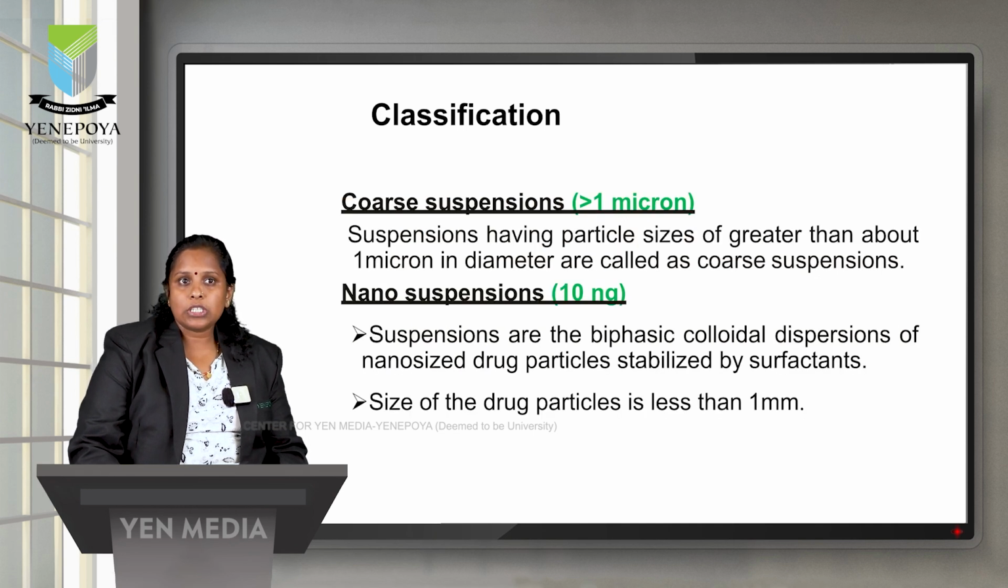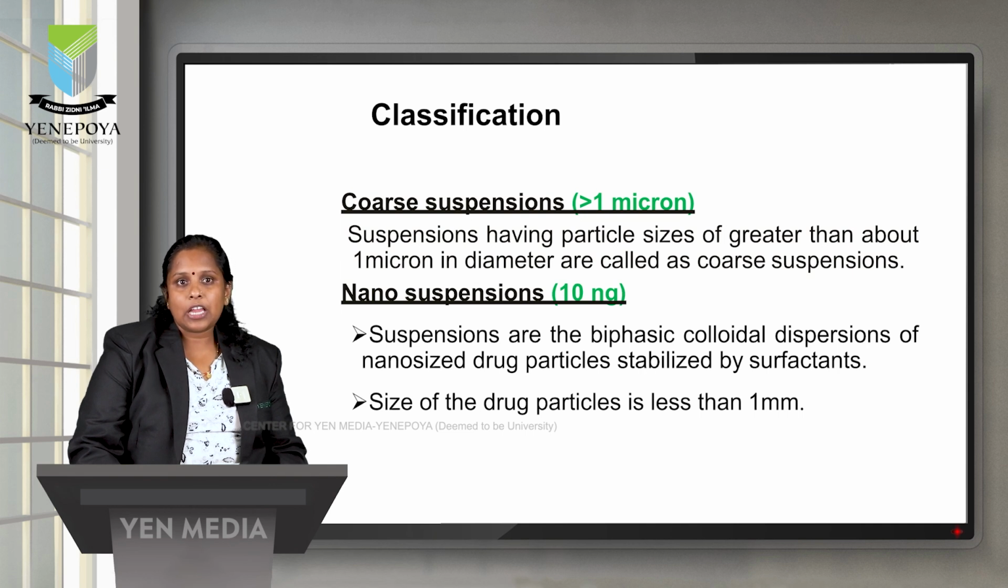Next one is coarse suspension. Coarse suspension is opposite to the colloidal suspension. In colloidal suspension, we said the particles are less than 1 micron. Here they are more than 1 micron, and they also belong to the flocculated suspension types. The particles are rigid and can be easily seen.